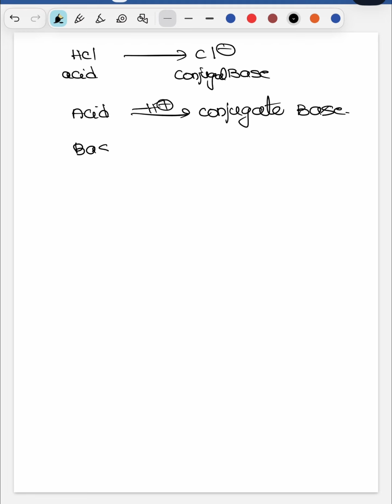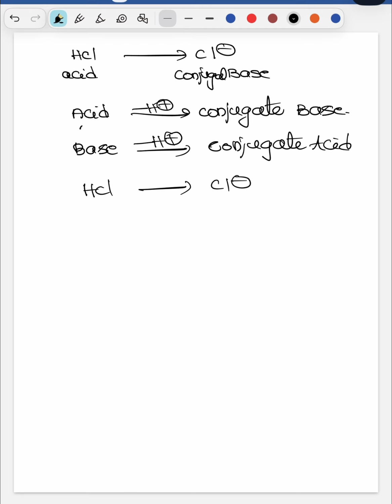In the case of a base, if it accepts the H+ from a substance, it will form the conjugate acid. So here no confusion. If an acid removes the H+, it will form the conjugate base. For example, you can see HCl removes H+, Cl- will form. These are the acids, these are the conjugate bases.